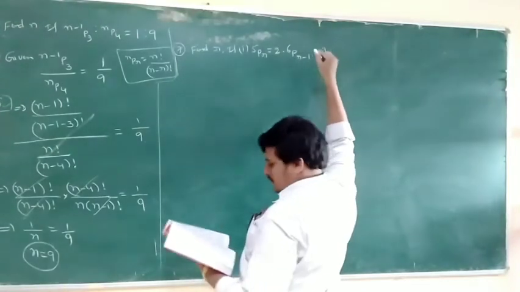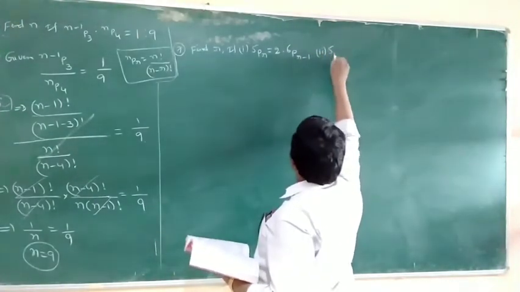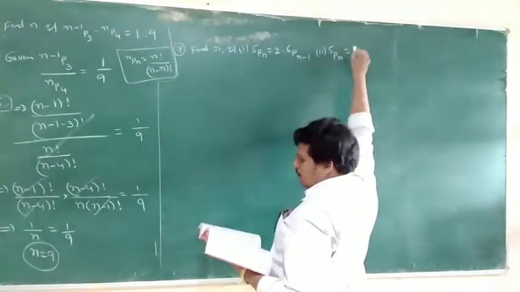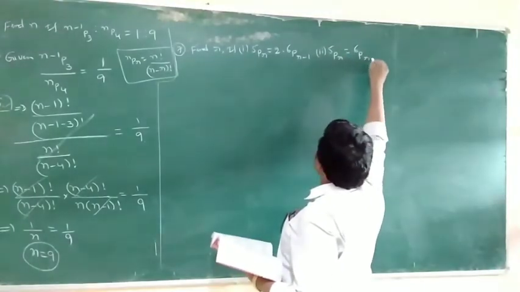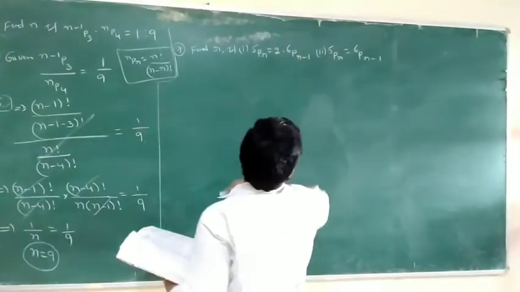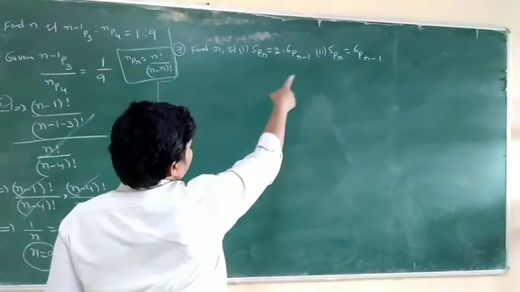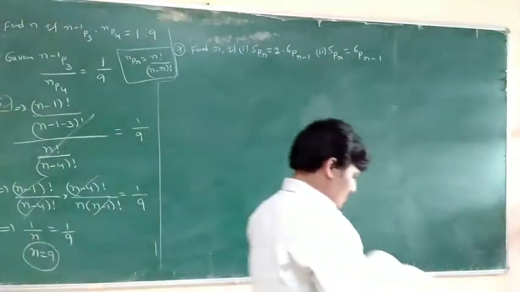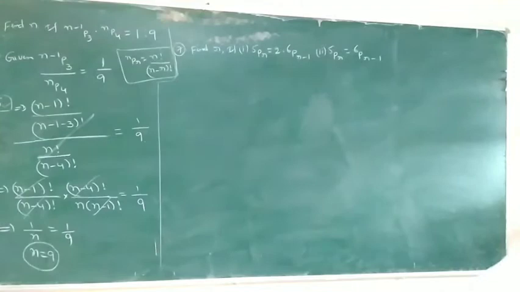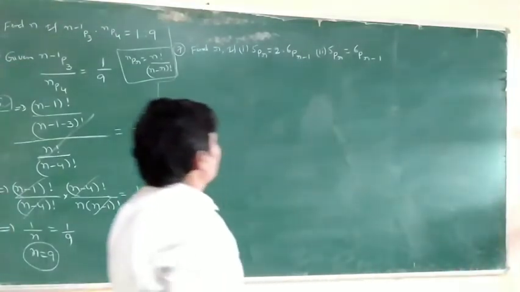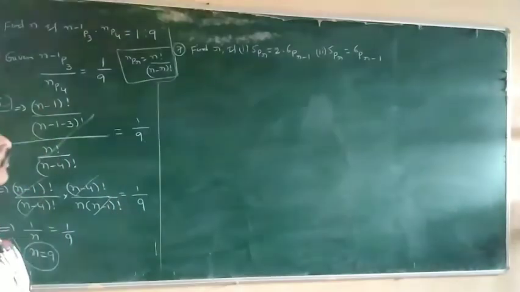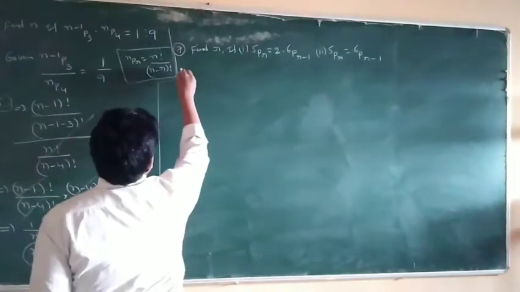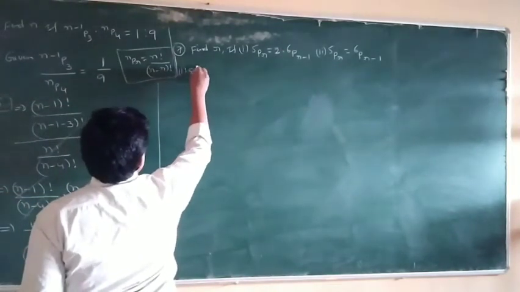Second one, 5Pr is equal to 6P(r minus 1). The same, the difference is the 2 here. The first one I will do, and the second problem is homework.